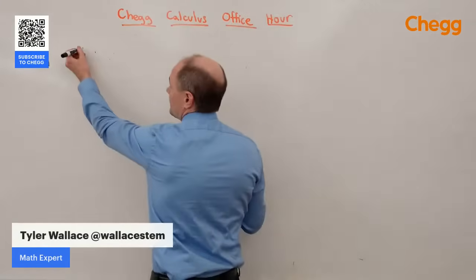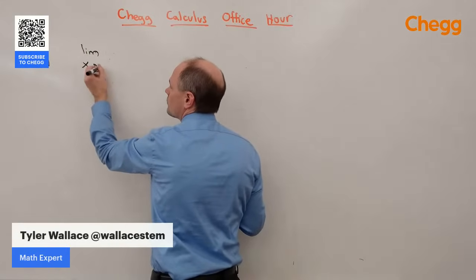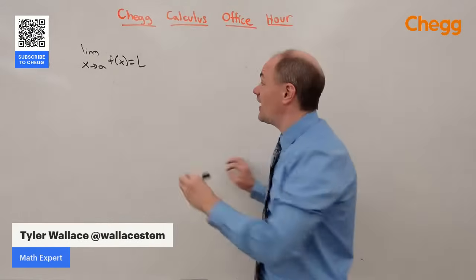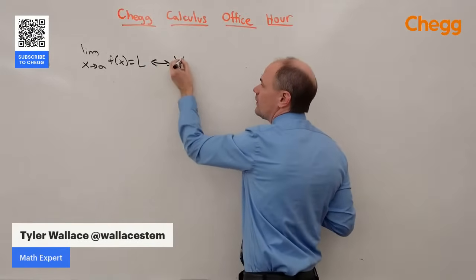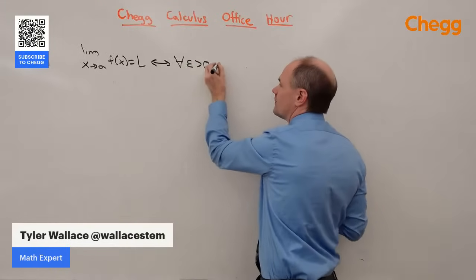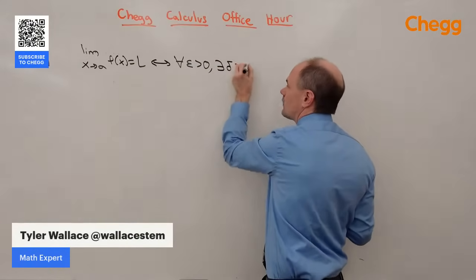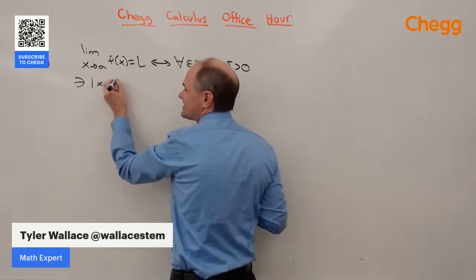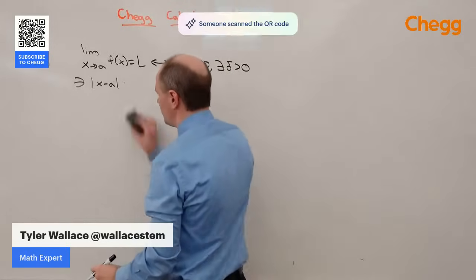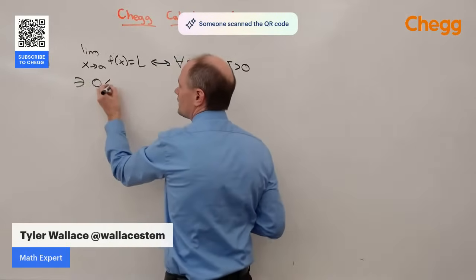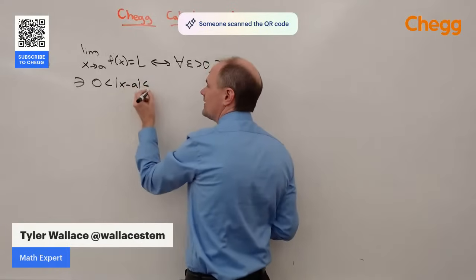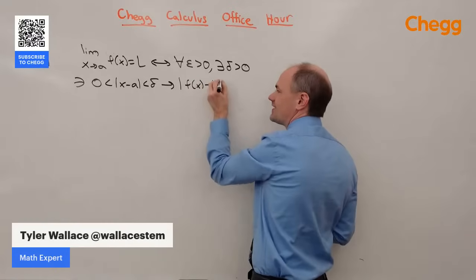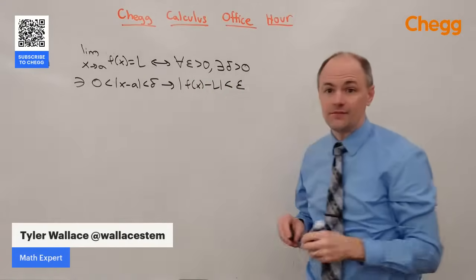But anyways, I was saying that the limit as x approaches a of f of x is equal to some L. This is defined if and only if for all epsilon greater than 0, there exists a delta greater than 0, such that, actually I should have a 0 in here, such that 0 less than the absolute value of x minus a is less than delta would imply that the absolute value of f of x minus L is less than epsilon.